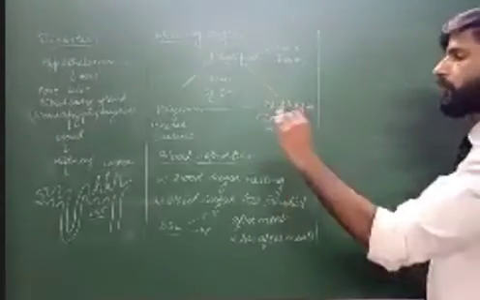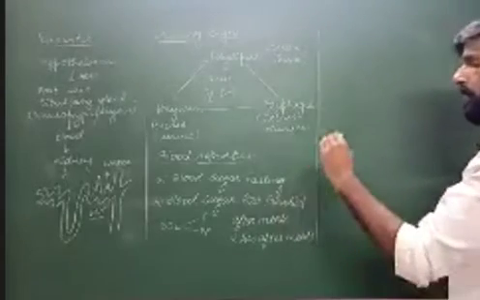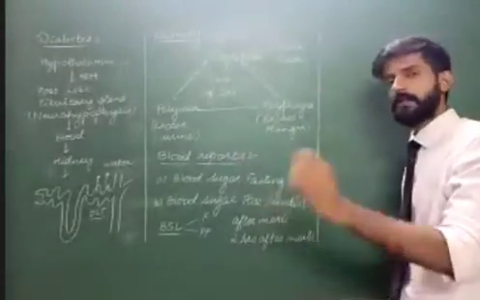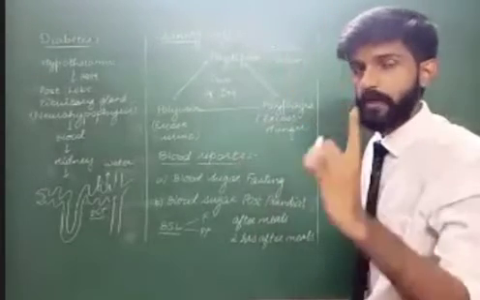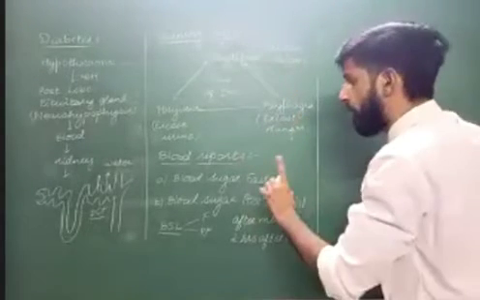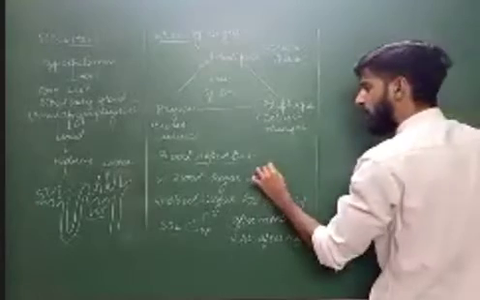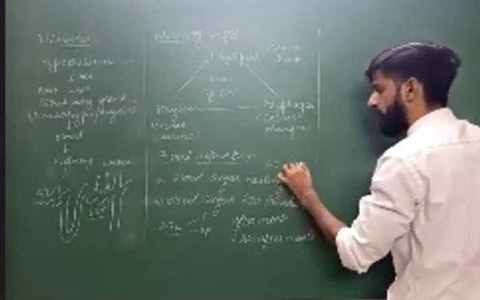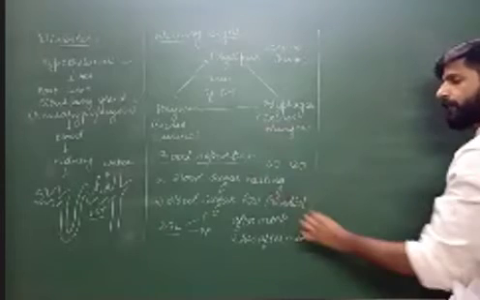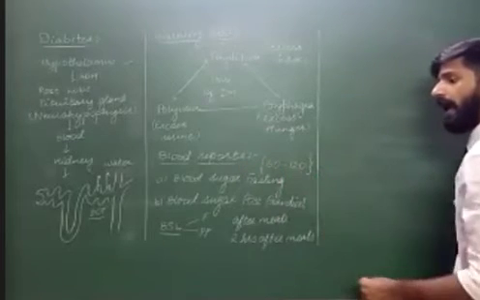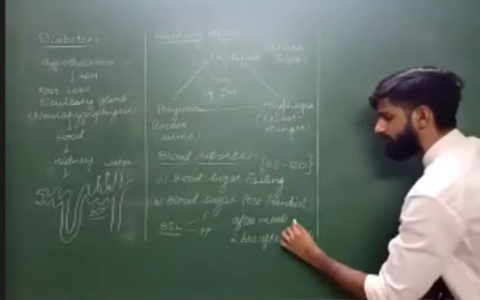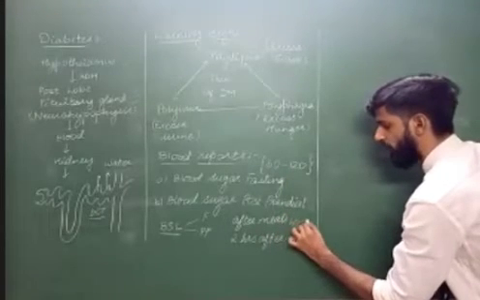Now, the most important part of the lecture: memorize this, remember this for life and guide others also. Blood sugar level on a fasting basis, on a rough estimate, should be somewhere around 60 to 120. And the same blood sugar level on a postprandial basis should be around 60 to 140.